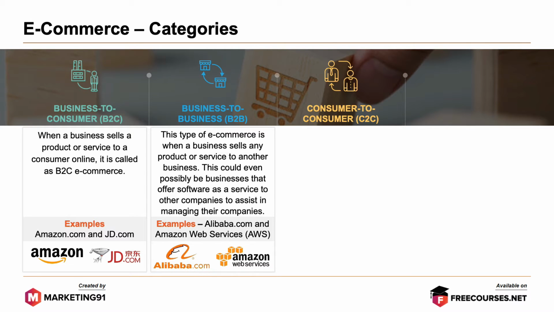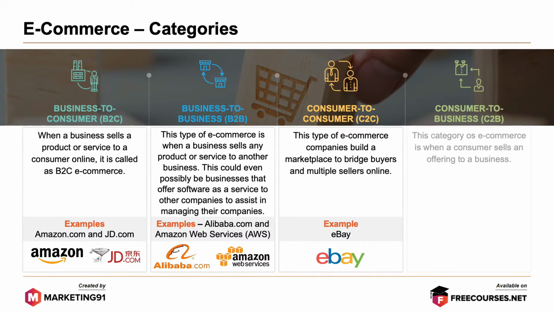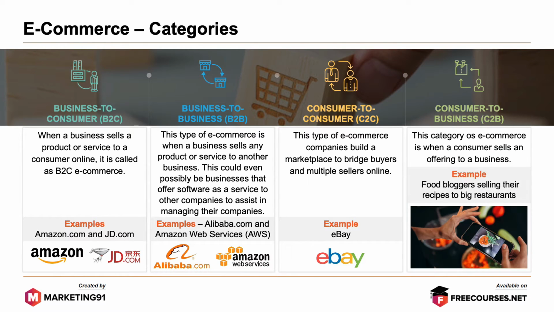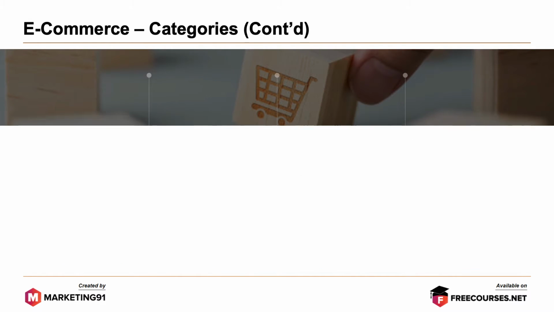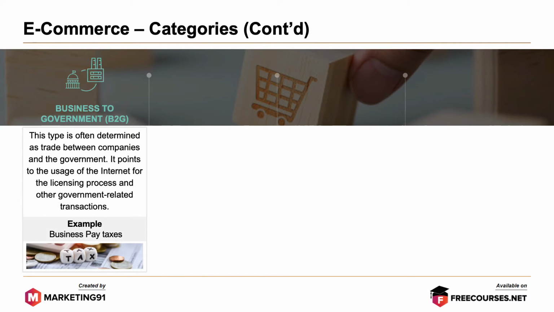Next, consumer to consumer. This type of e-commerce companies build a marketplace to bridge buyers and multiple sellers online. Example, eBay. Fourth, consumer to business. This category of e-commerce is when a consumer sells an offering to a business. Example, food bloggers selling recipes to big restaurants. Fifth, business to government. This type is often described as trade between companies and the government. It points to the usage of the internet for the licensing process and other government-related transactions. Example, business paying taxes.